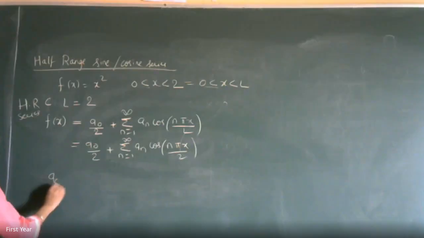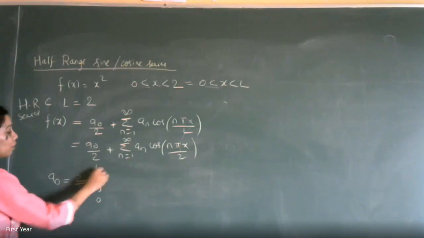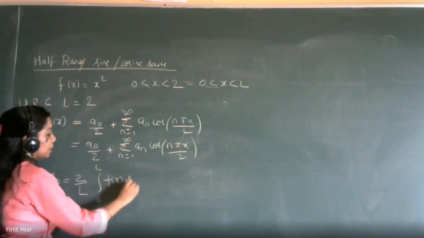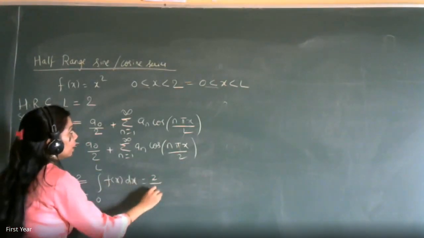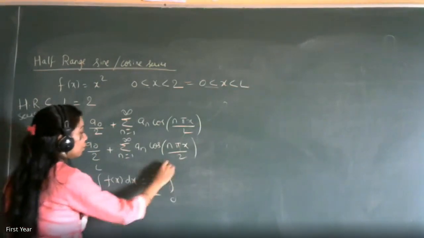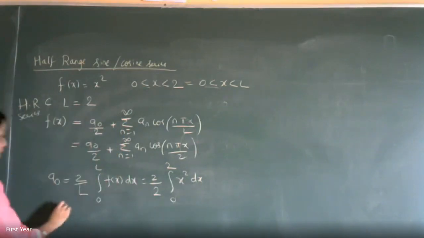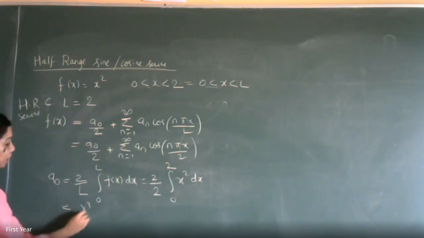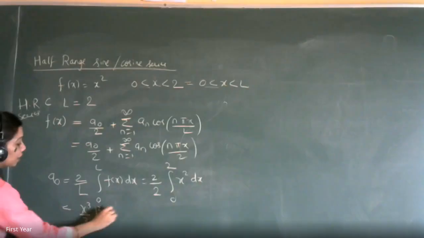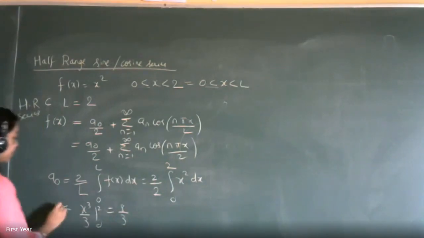Your formula for a naught will be 2 by L integration 0 to L of f of x dx, which is 2 by 2 integration 0 to 2 of x square dx. So do this and tell me what the answer is. It is x cube by 3 from 0 to 2, 8 by 3. Correct. 8 by 3 is your answer.